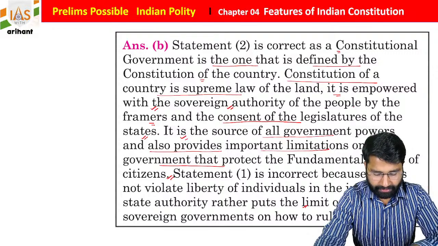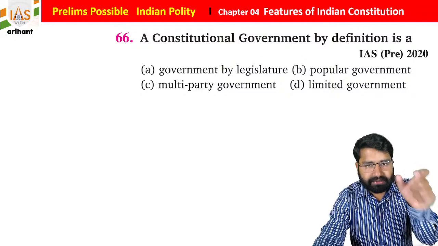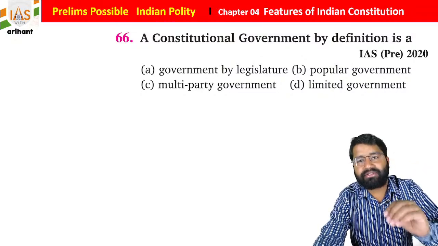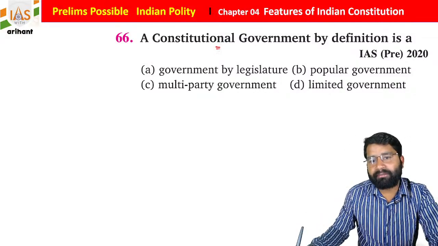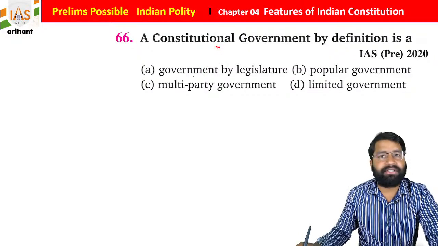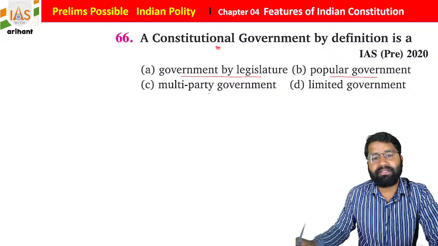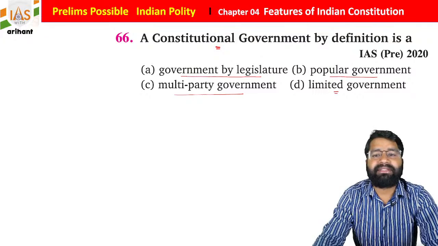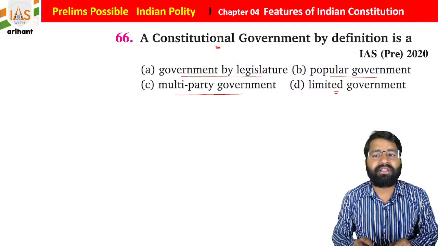I know sometimes it is difficult, but it is very easy once you think about the question and try to match your concept with the option, students. Constitutional government is defined as government by the legislature, popular government, multi-party government, or limited government. Basically, constitutional government means the constitution is going to regulate how and when authority is going to perform.